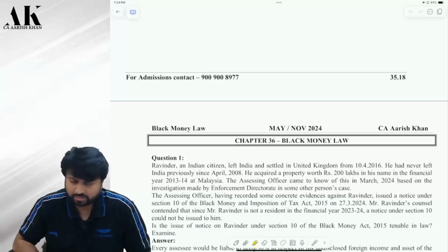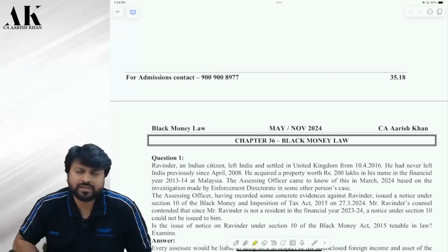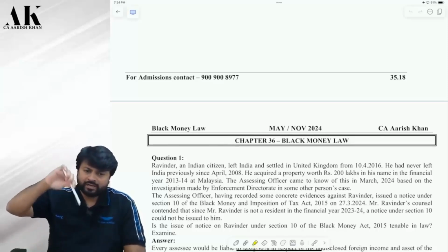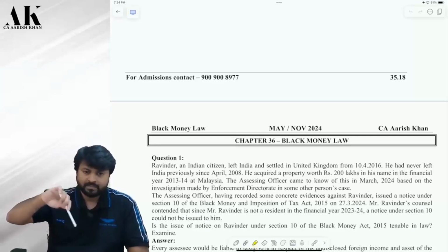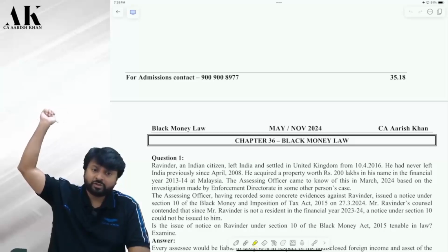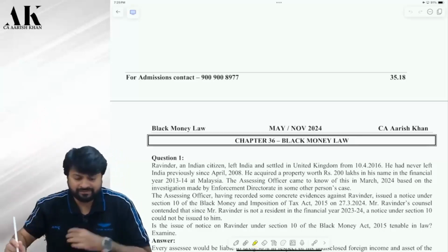No, that is not the question. The question is on the definition of assessee. What is the definition of assessee under black money law? The definition of assessee under black money law is that he should be resident in India. Correct? The second definition is if he is non-resident today, but if he was ordinary resident in the year in which he purchased the property, then also he is an assessee. Remember that is the definition.